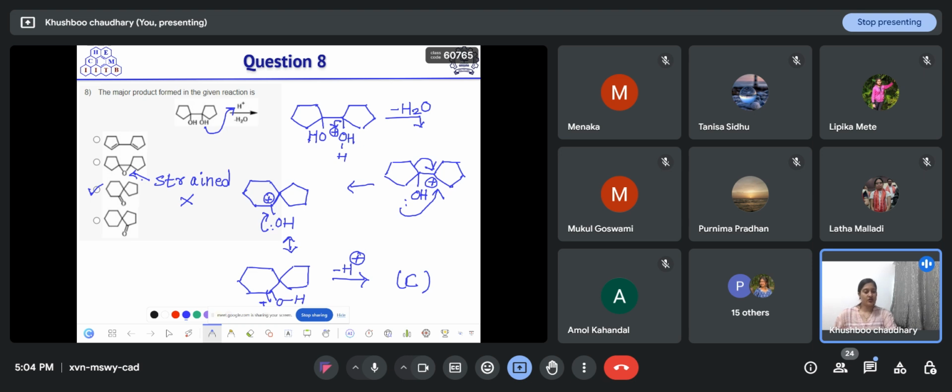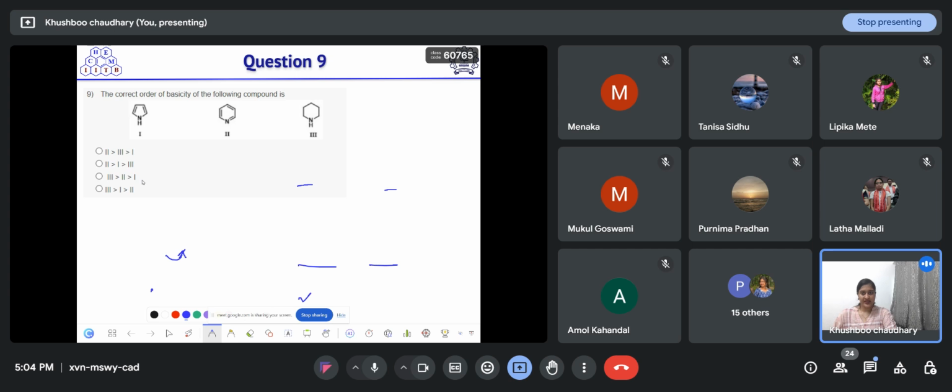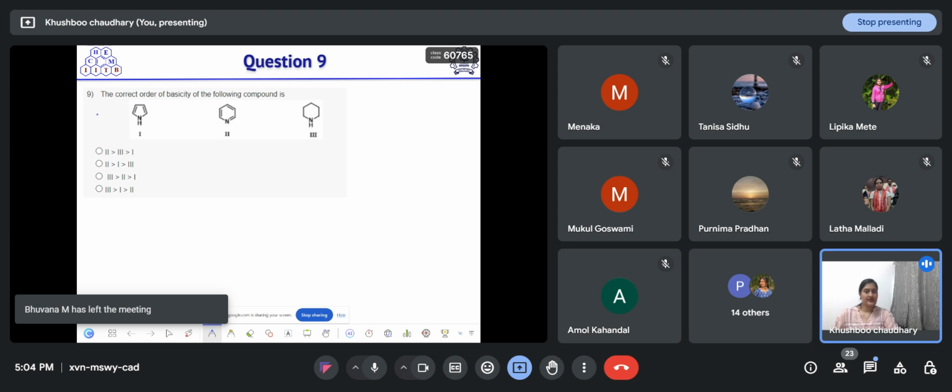So this is the pinacol-pinacolone rearrangement. Okay, so next let's move towards the next question. This is question number 9. The correct order of basicity of the following compounds is. You have to find out the correct order of basicity. Basicity means all these species want to react with the proton source, so which will react faster than the others.